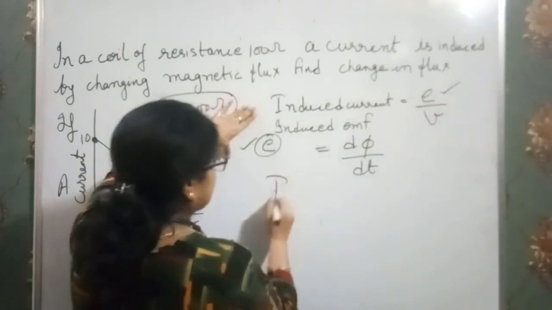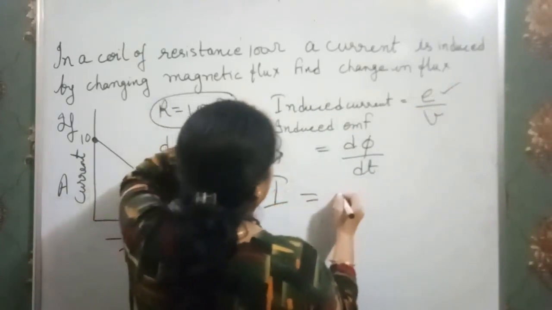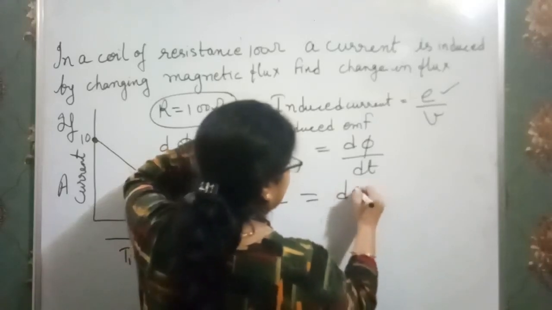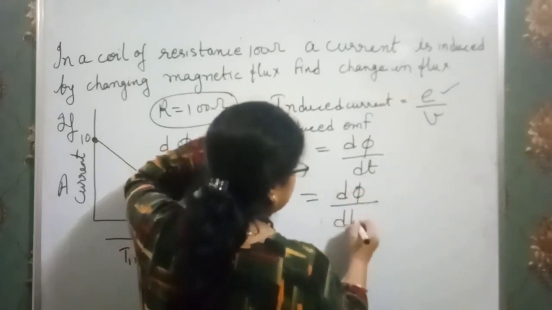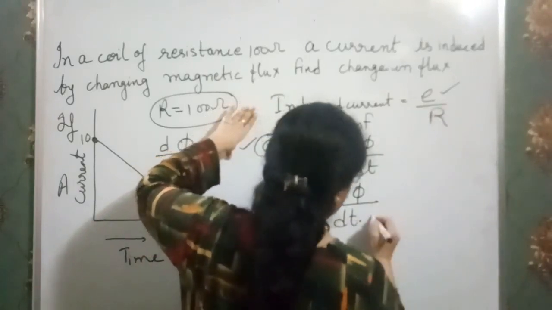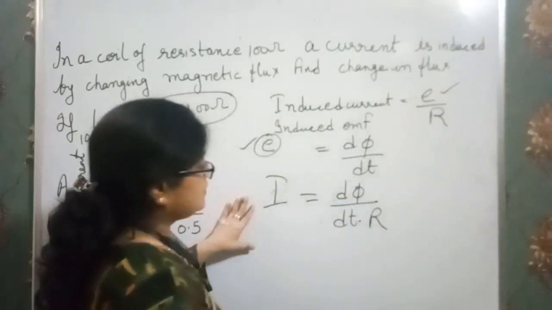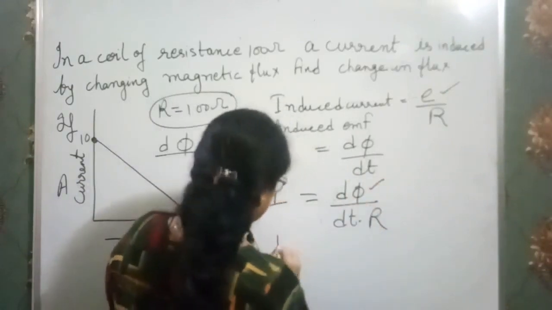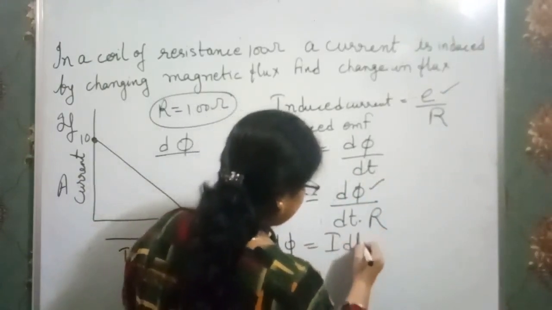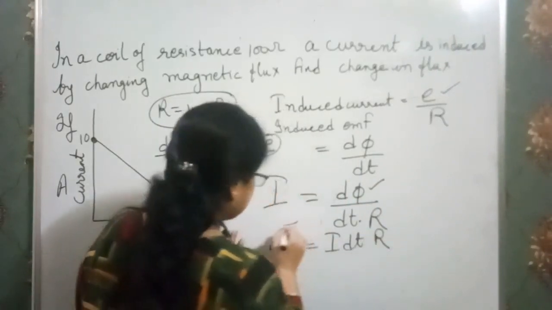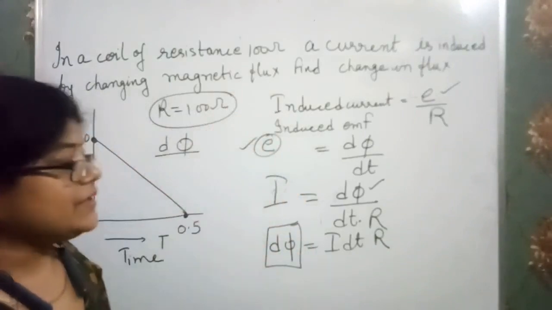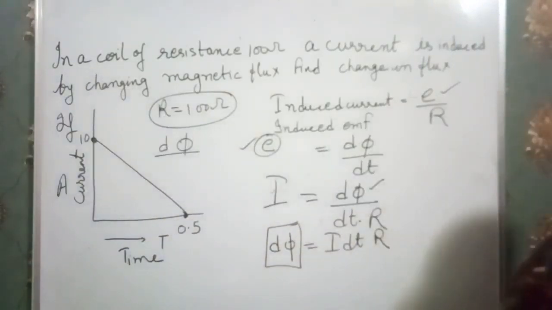Clear? So we can put the value of EMF over here. So we have I is equal to d psi over dt into, sorry, it is over R. Now for d psi we have I dt into R. So this is flux and we have to calculate the total change in flux.